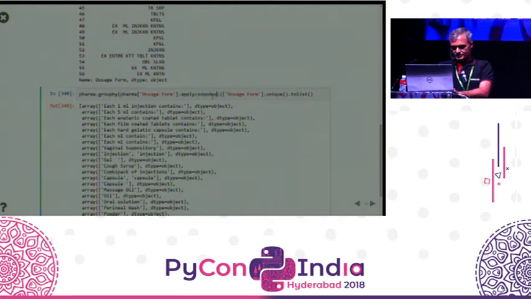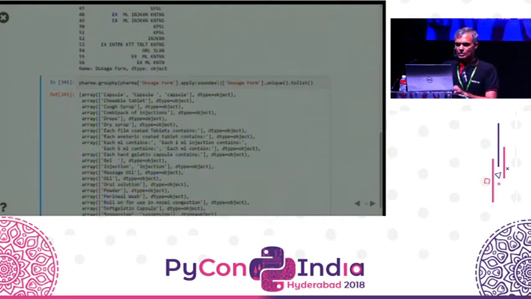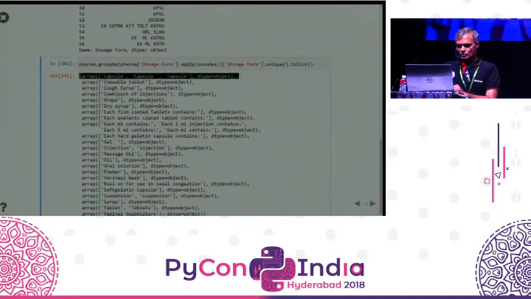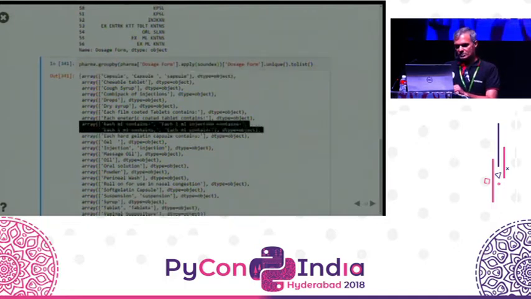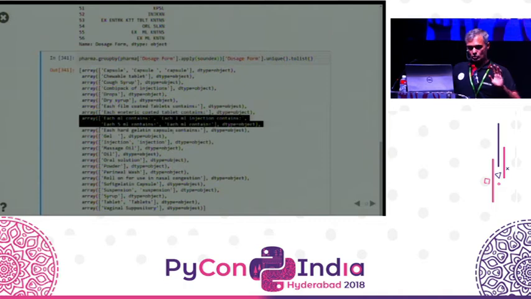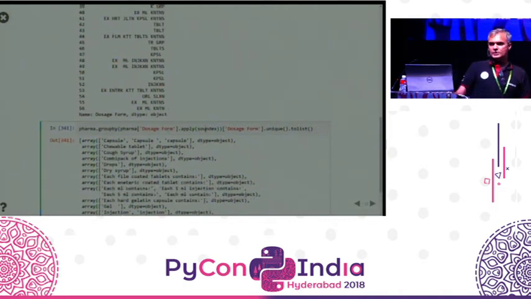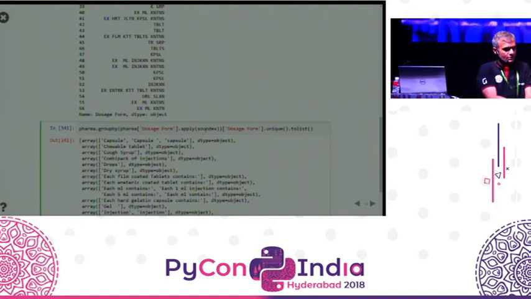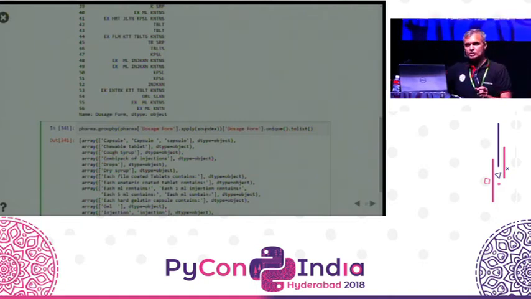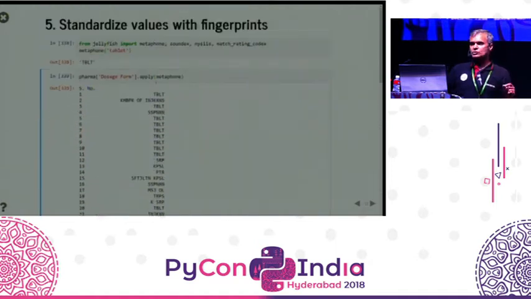Or I could try another algorithm. Let's take Soundex. What does Soundex do? Now, Soundex recognizes that capsule with or without a space is still the same. It also says these sound very much similar. Each ml contains, each ml contain, each 1 ml injection, each 5 ml contains. Now, whether these should be treated as the same or not is a subsequent question. But we have a set of algorithms that we can use to group these strings together and say they really represent the same value. And we can add this as a corrected version of the dosage form column. So that allows us to create a standardized value for the dosage form.